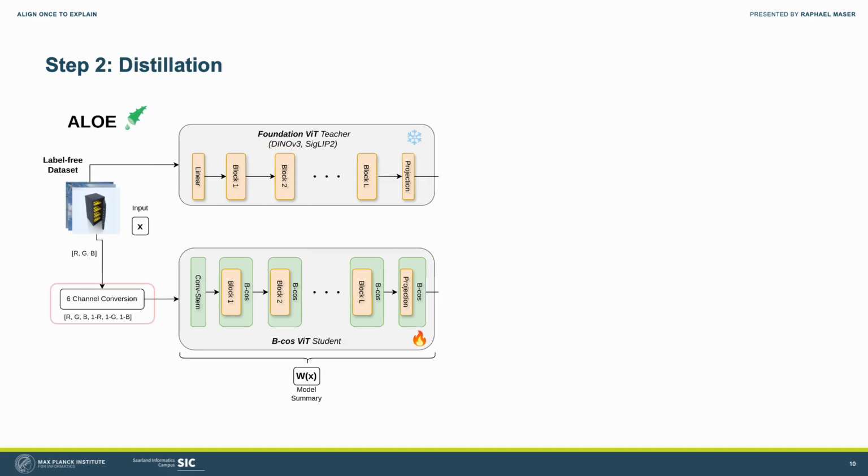Step 2 is distillation, which is entirely model-agnostic and label-free. Using an unlabeled dataset like YFCC15M, we propagate inputs through a frozen teacher model like CLIP or DINOv2 and our ALOE student model. For the student model, the input is converted to a 6-channel format. Details on this can be found in the paper.